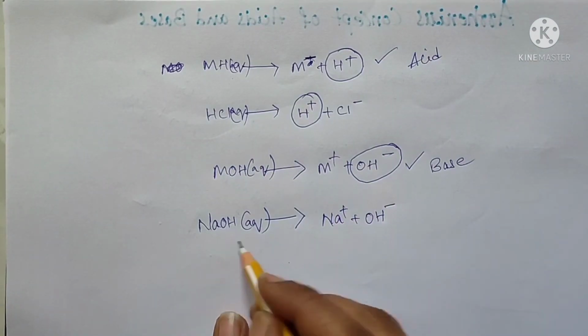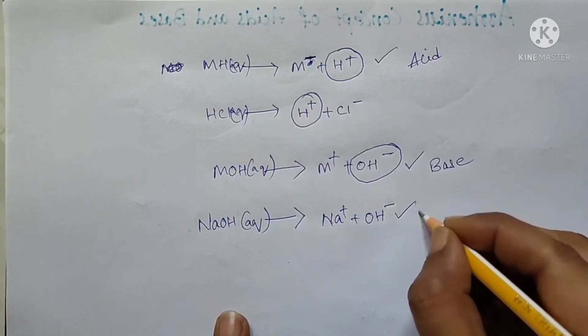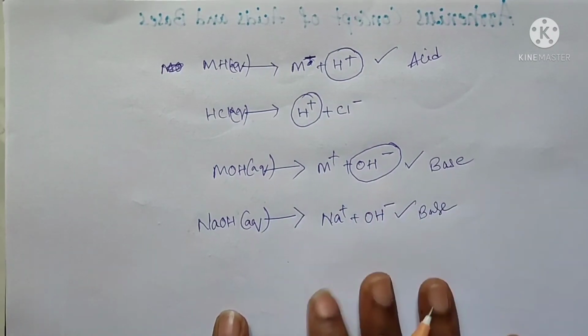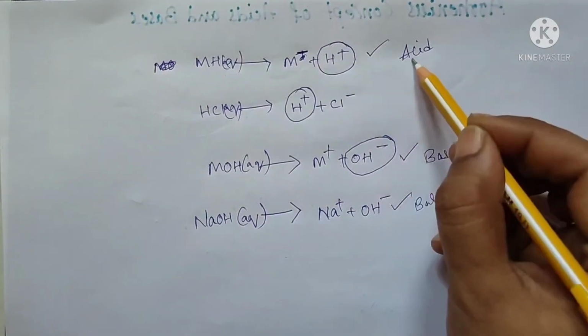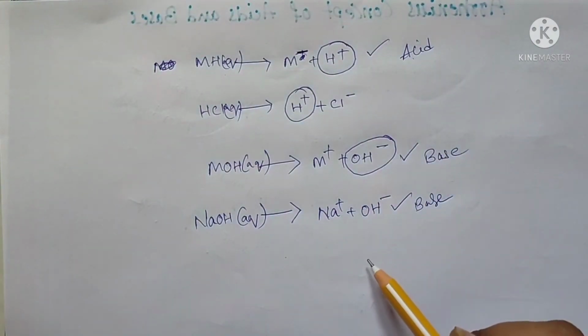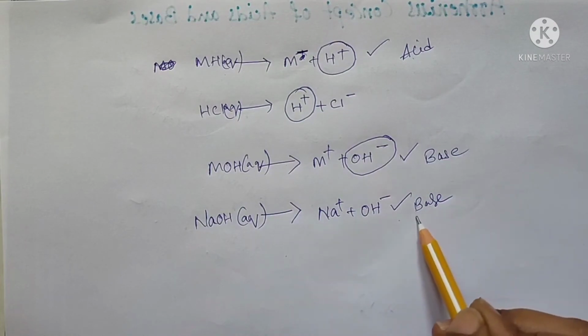So sodium hydroxide acts as an Arrhenius base. If the substance contains H plus, it is considered as an acid, and if the substance contains OH minus, it is considered as a base.